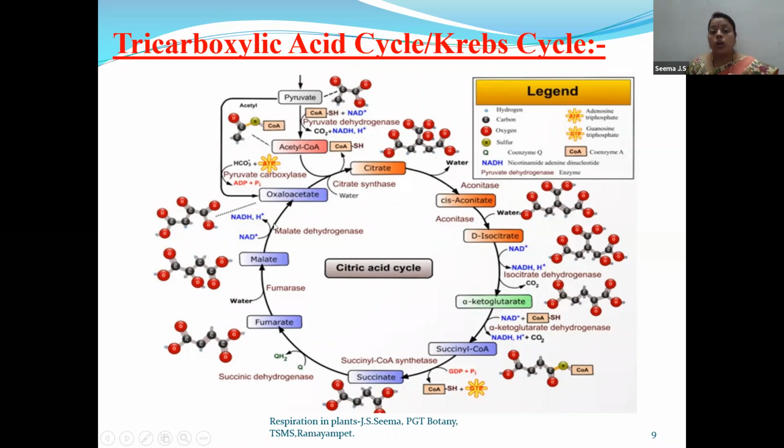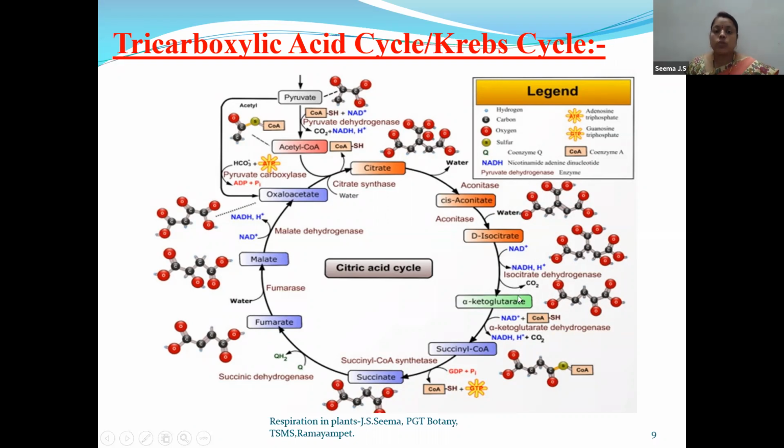Malate undergoes oxidation and as a result oxaloacetate is formed. This oxaloacetate will initially accept acetyl coenzyme A and the cycle continues. Children, I told you we are having 4 oxidation steps in this. The first oxidation step is nothing but oxalosuccinic acid undergoing decarboxylation and oxidation.